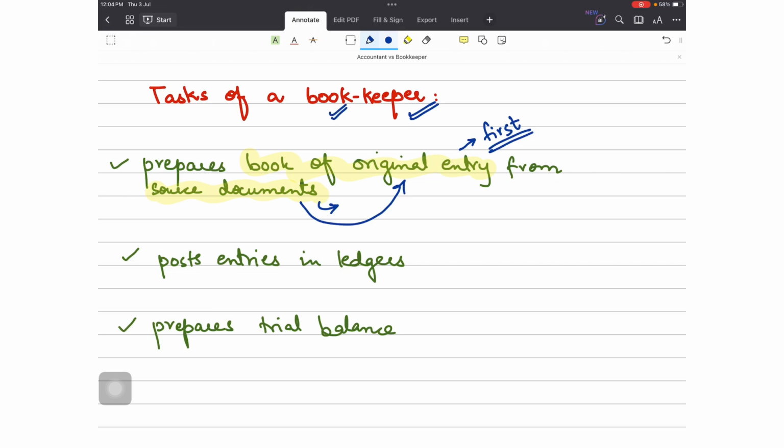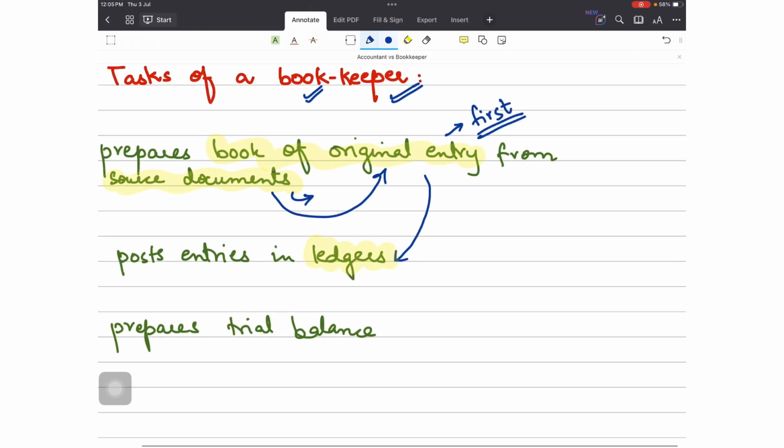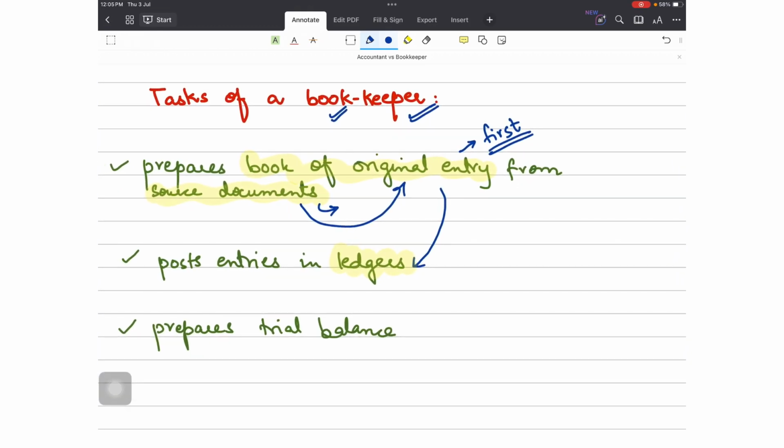Then from the books of original entry, or the day books, they are posted to the ledgers. We know that there are three types of ledgers, right? There is a sales ledger, a purchases ledger, and a general ledger. In these three ledgers there are specific accounts, and the entries are posted from the day books to the ledgers by the bookkeeper.